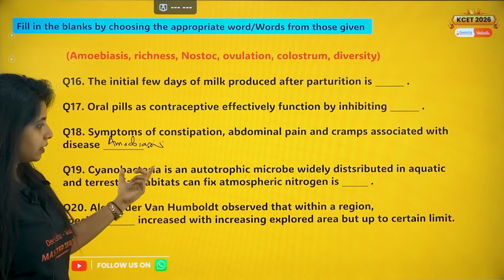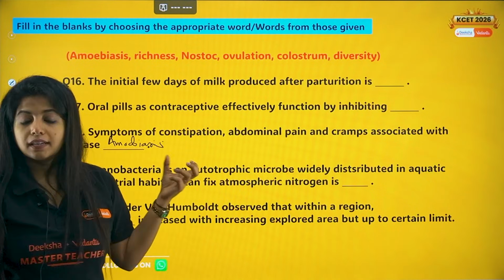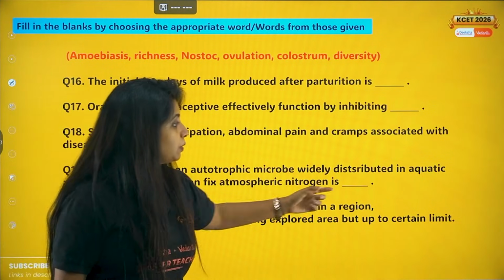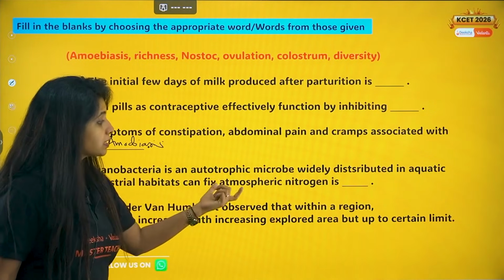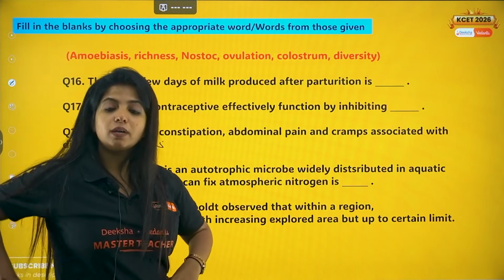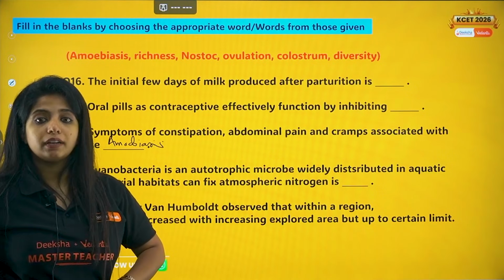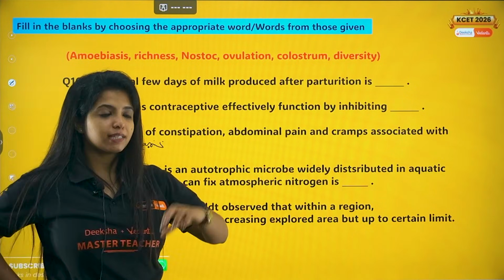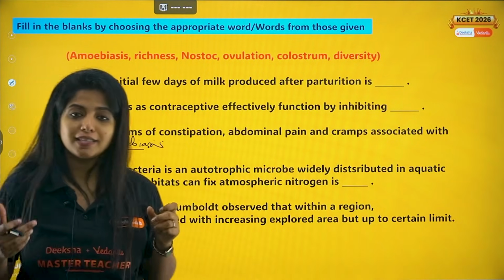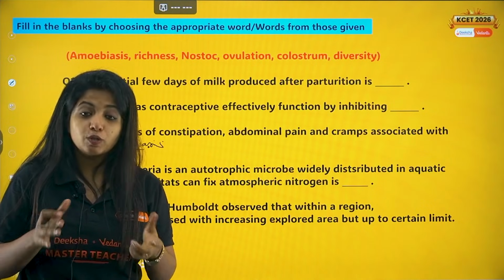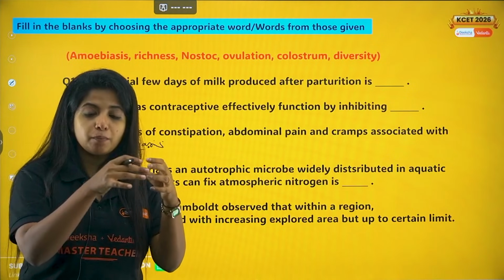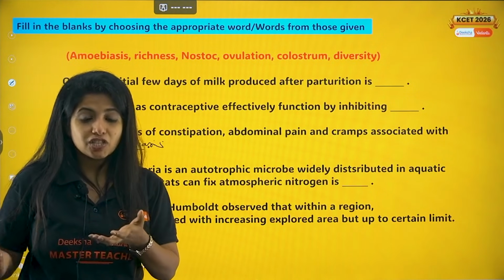Next one. Cyanobacteria is an autotrophic microbe. What do you mean by that? Autotrophic means they can prepare their own food. Cyanobacteria is an autotrophic microbe widely distributed in aquatic and terrestrial habitats, which can fix atmospheric nitrogen. You are being asked which one among them is a cyanobacteria which can prepare its own food by fixing atmospheric nitrogen. Fixing atmospheric nitrogen means they take in different forms of nitrogen, like ammonia, and break them down into simpler forms which plants can easily take up. That means breaking down the complex compound into simpler forms, so that it is easy for other organisms.